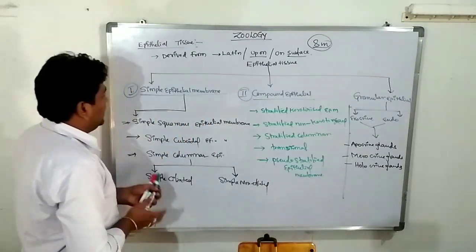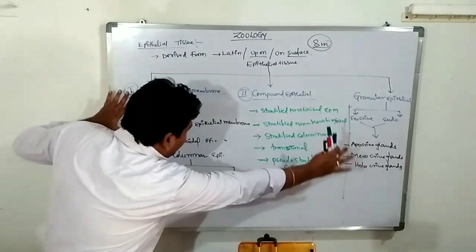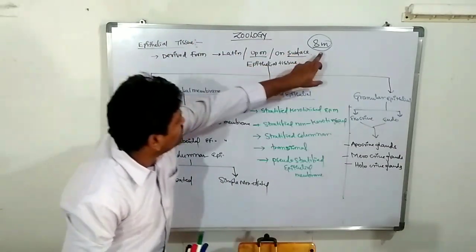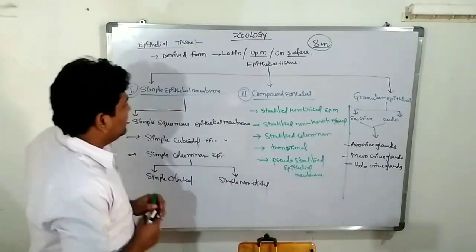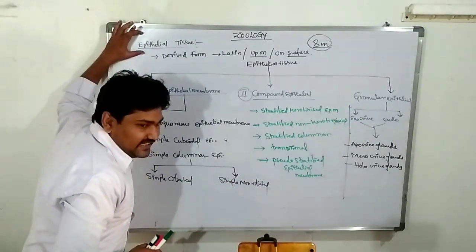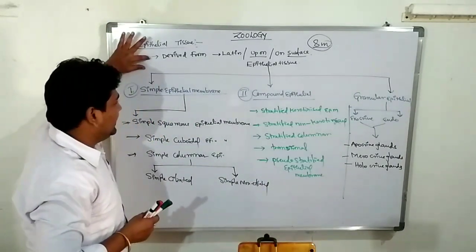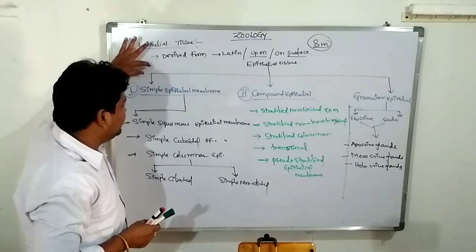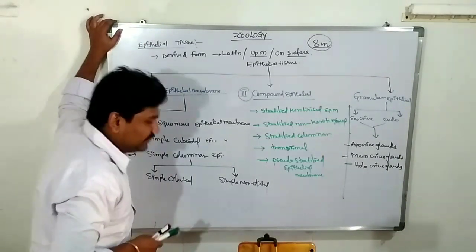Clear? First one, the epithelium. This is a complete overview chart about the simple epithelium. This question comes in the examination for 8 marks. Very, very important. The word epithelial is derived from Latin. The meaning of epithelial is upon the surface of the body. So epithelium contains three different types: simple epithelium, compound epithelium, and granular epithelium.